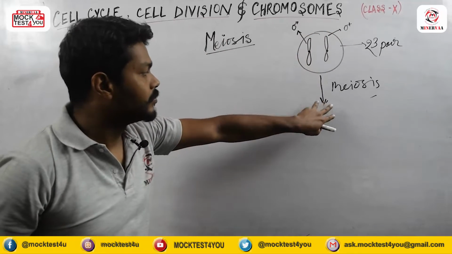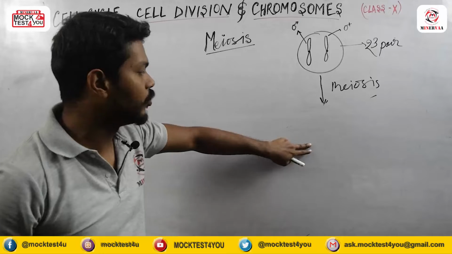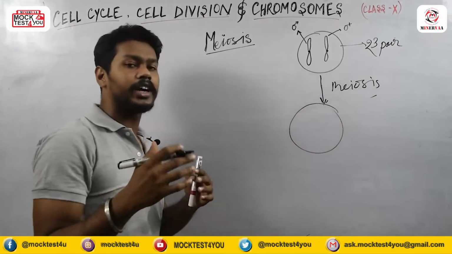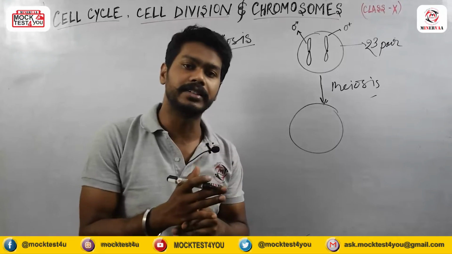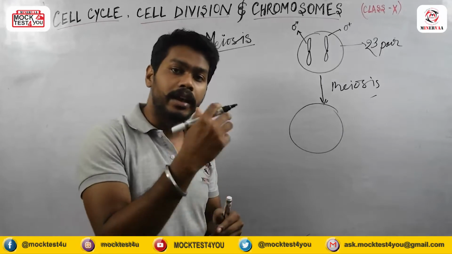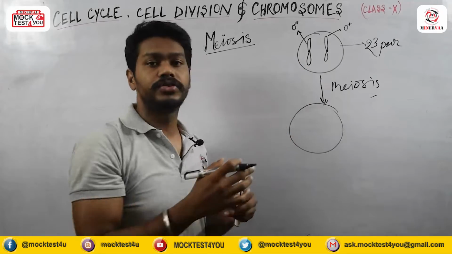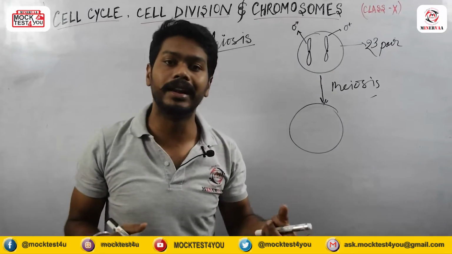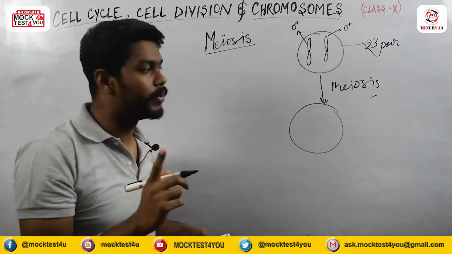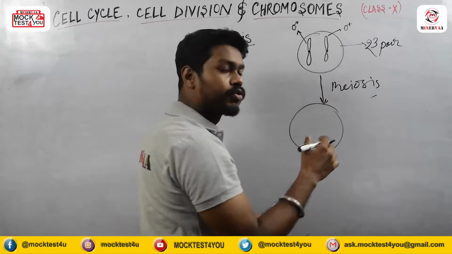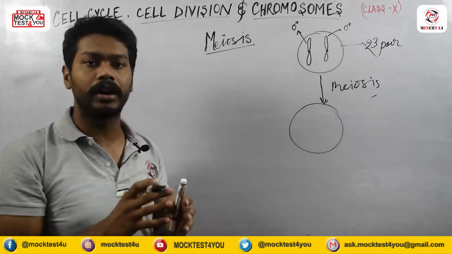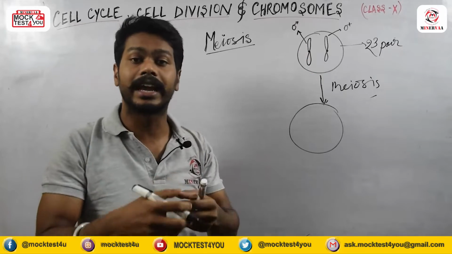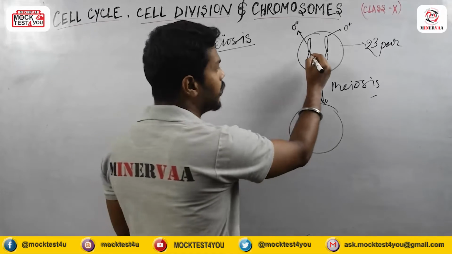So when the division occurs, first, before the division, during the interphase, the synthesis of the chromosome will occur, meaning each chromosome will double its content, not its number. The 23 pairs of chromosomes will remain 23 pairs, but each chromosome will double its content. How does it actually get doubled?